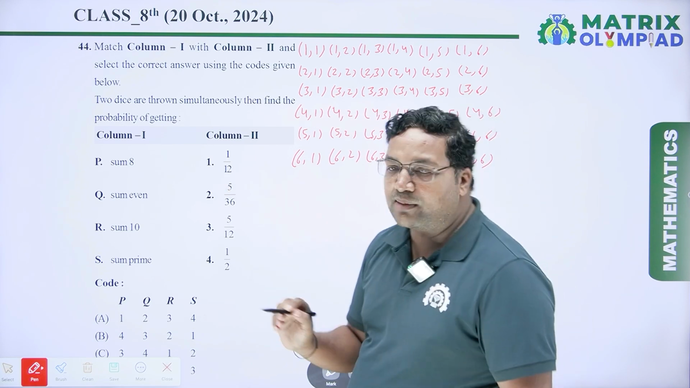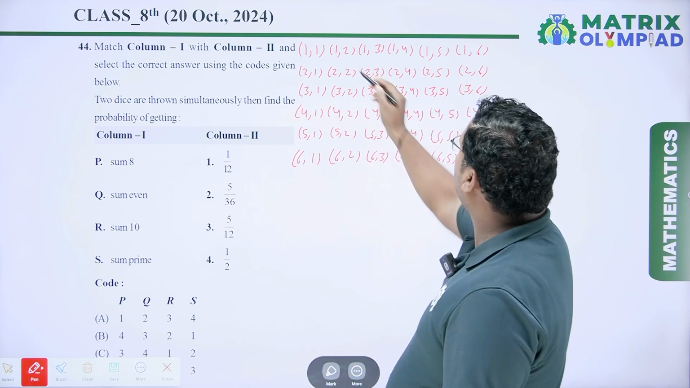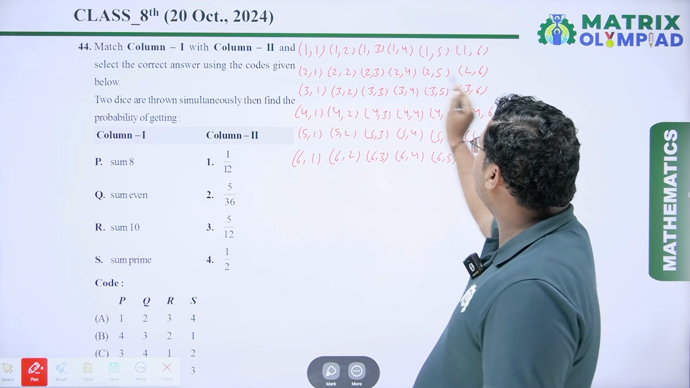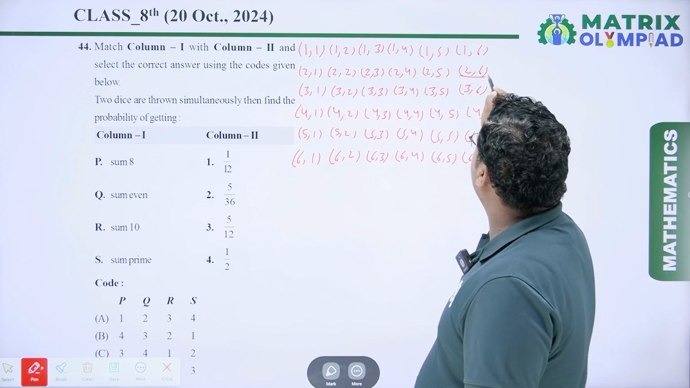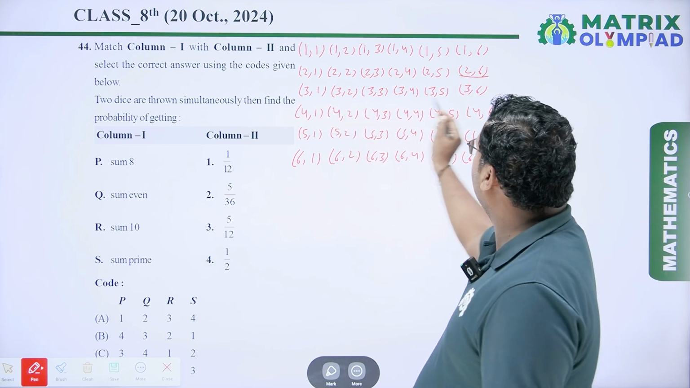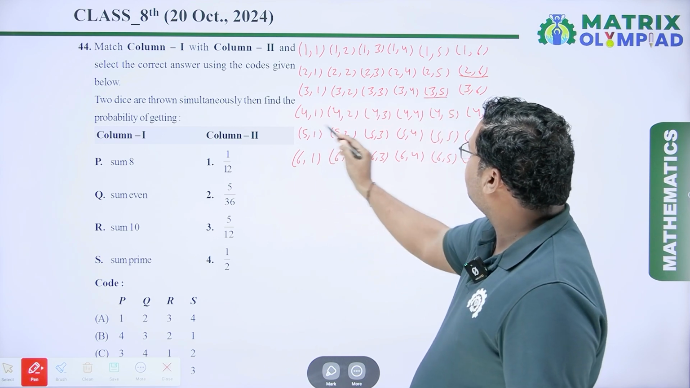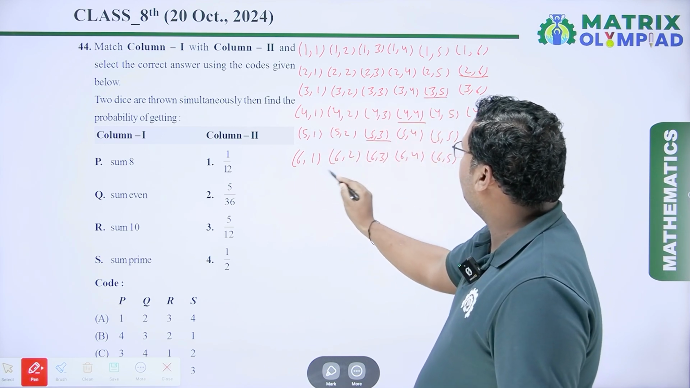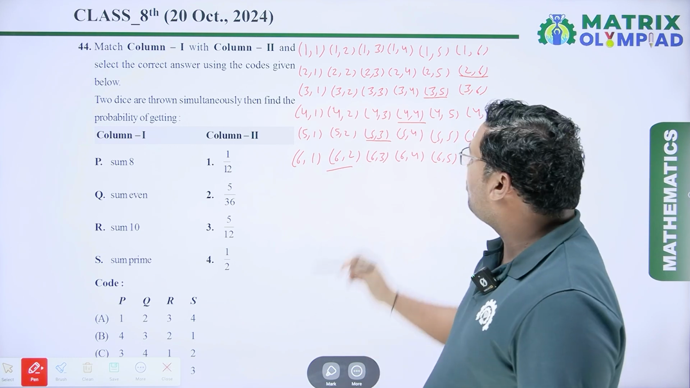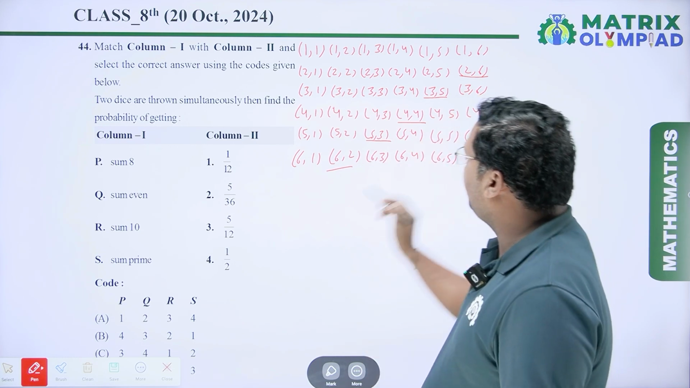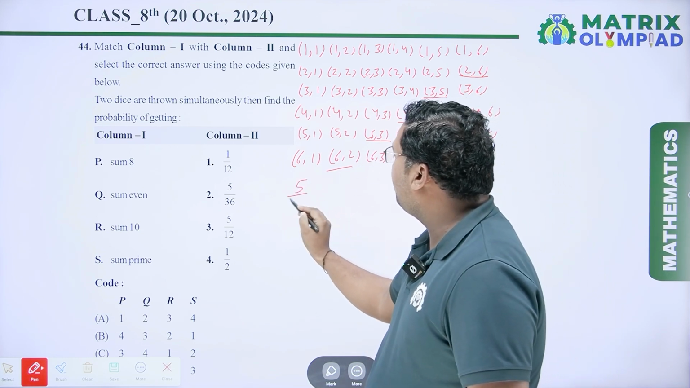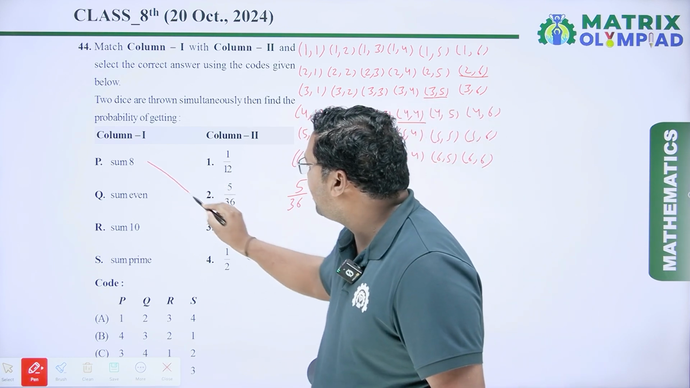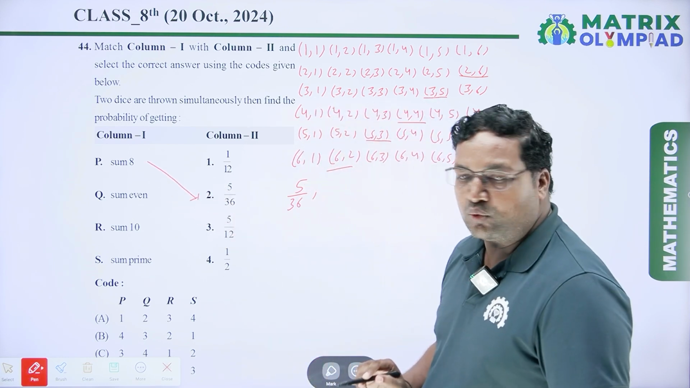Now the question is sum is 8. Here the maximum sum is 7 in the first row, so no favorable outcomes there. Here you can see sum is 8. First is 2,6. Next is 3,5. Next 4,4, here 5,3 and here 6,2. So the favorable outcomes are 1, 2, 3, 4 and 5. So the probability is 5 upon 36. So sum 8 probability is 5 upon 36, which is in 2.